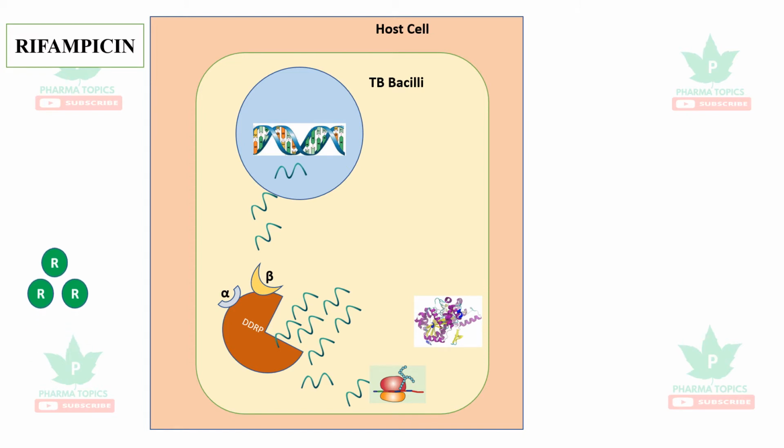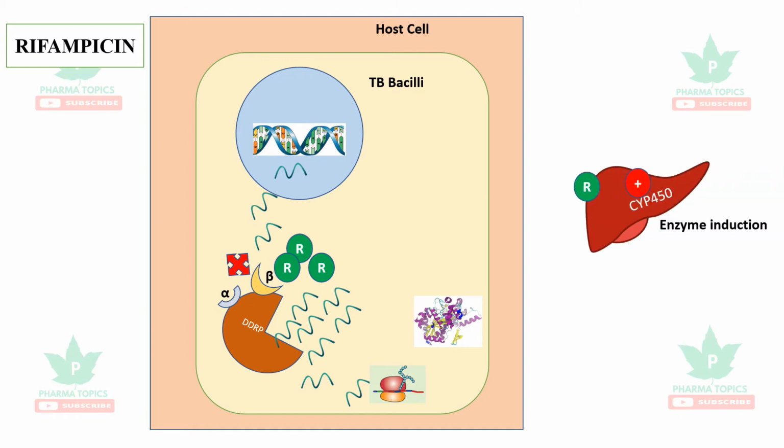So rifampicin actually binds with the beta subunit of the DNA dependent RNA polymerase and inhibits it. So this leads to deprivation of RNA formation and the essential proteins which kills the TB bacilli. So it blocks the beta subunit of the DNA dependent RNA polymerase.